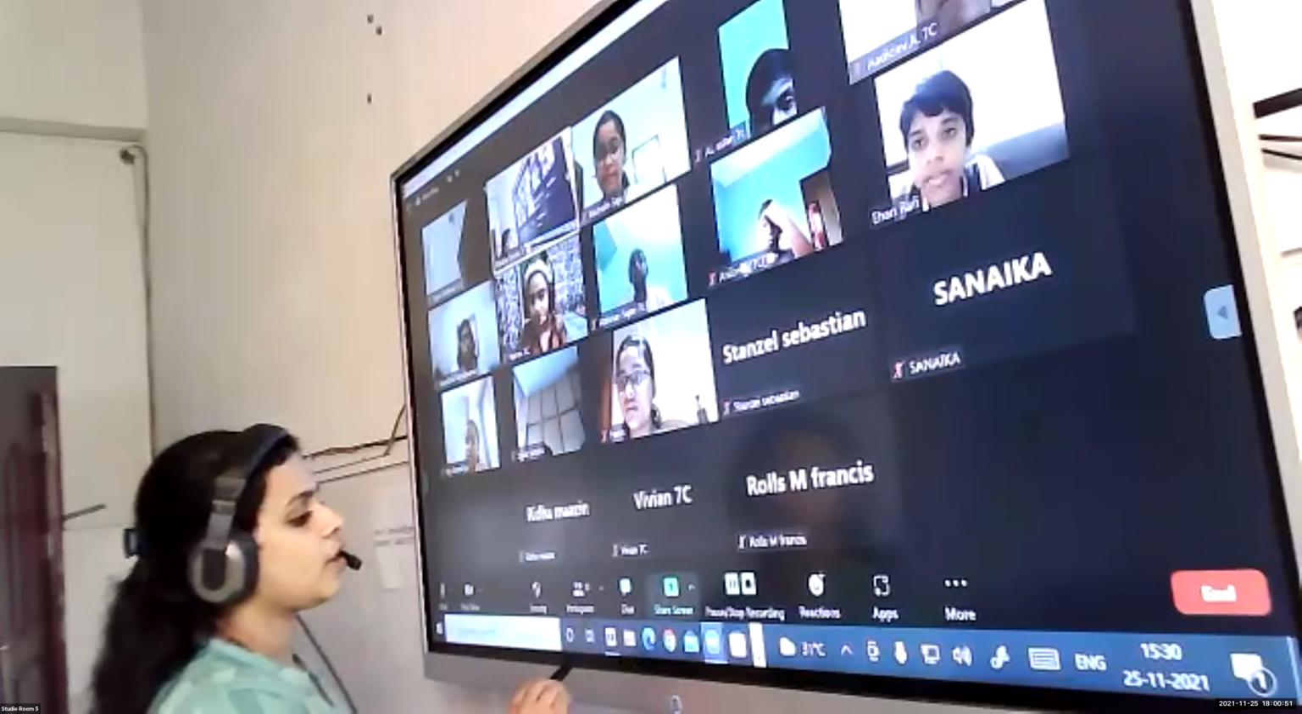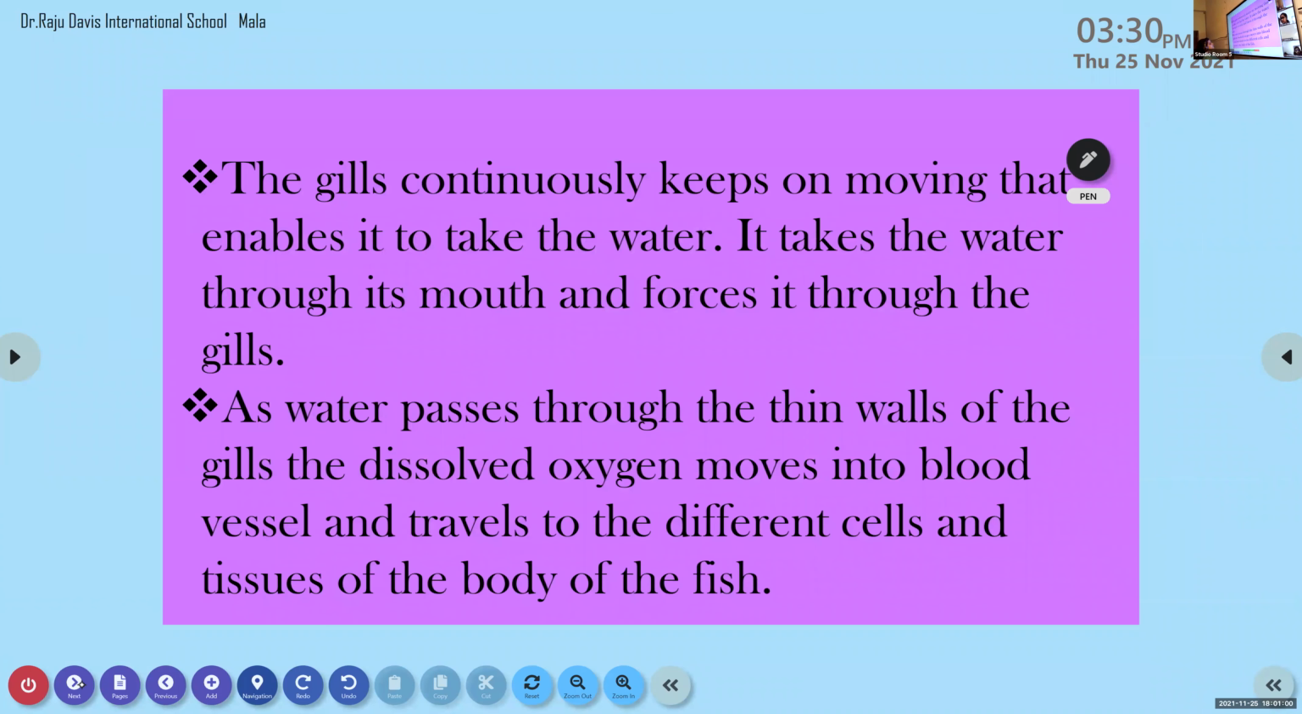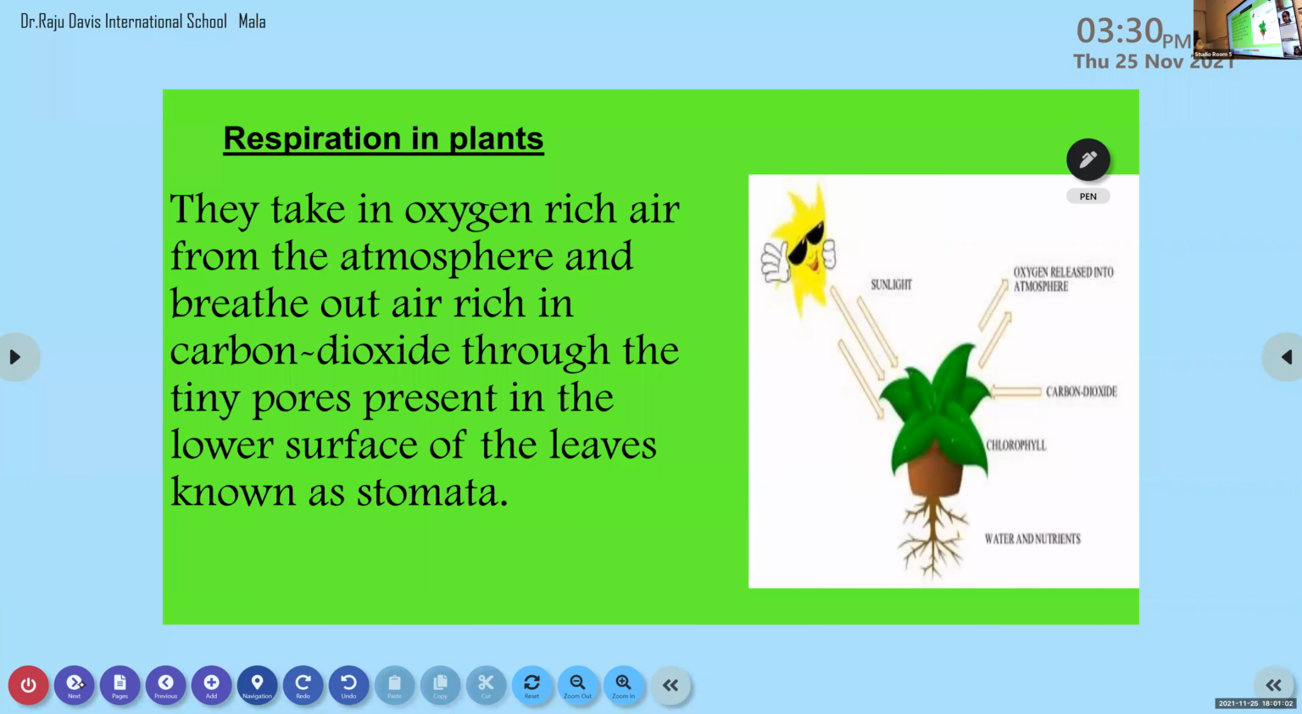So let us see what about the respiration in plants. Let me check whether plants respire or not. Respiration in plants. They take in oxygen-rich air from the atmosphere and breathe out air rich in carbon dioxide through the tiny pores present in the lower surface of the leaves known as stomata. Actually, stomata are tiny pores which we already studied in the previous chapter, nutrition in plants, when we discussed photosynthesis.